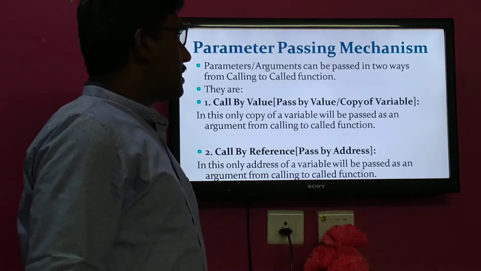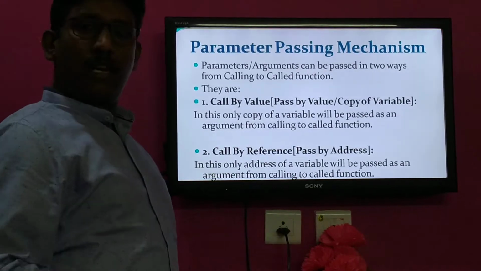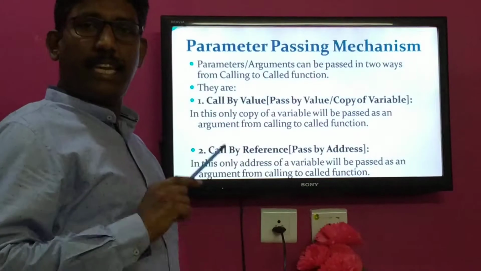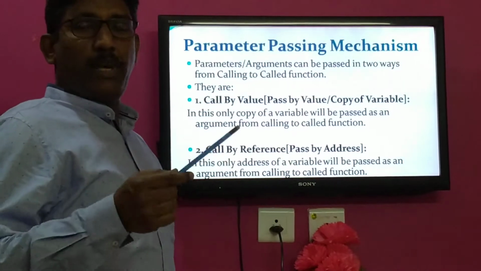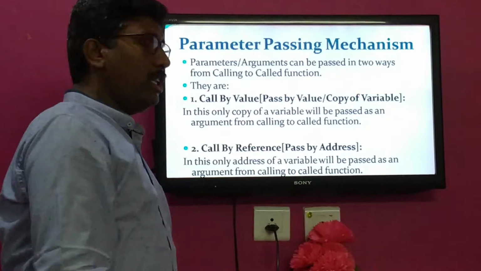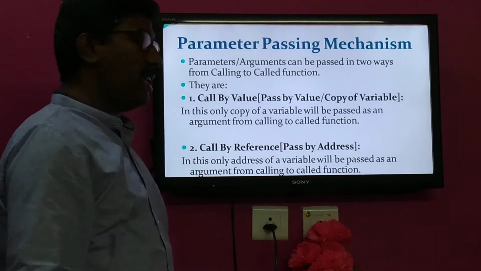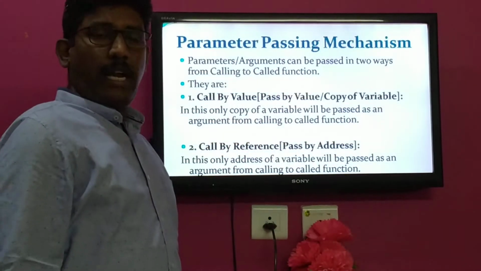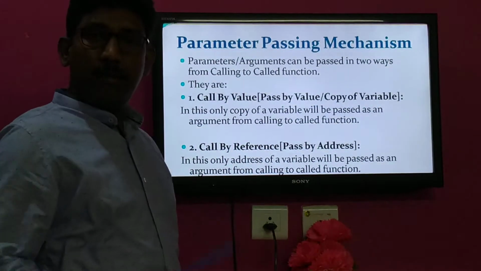First one, parameter passing mechanism. Parameters are also called arguments. These parameters or arguments can be passed in two ways to a particular function. First one is call by value and second one is call by reference. Call by value is also called pass by value, and call by reference is also called pass by